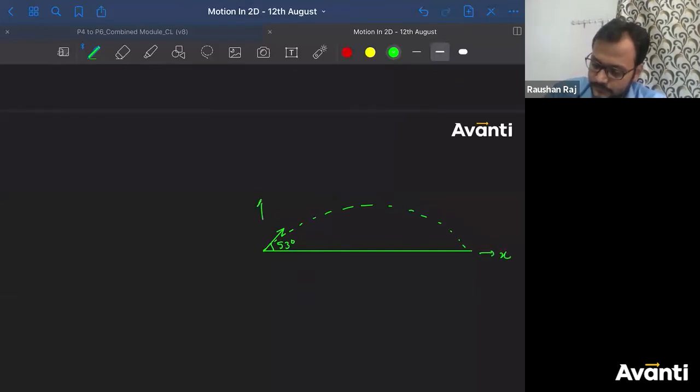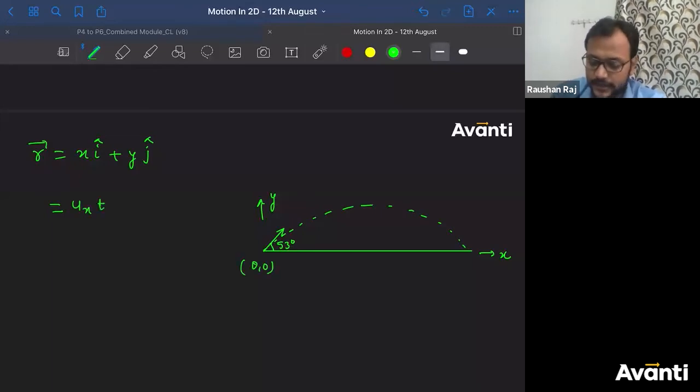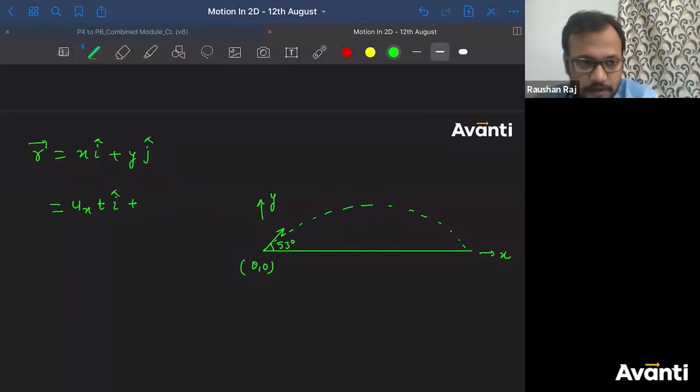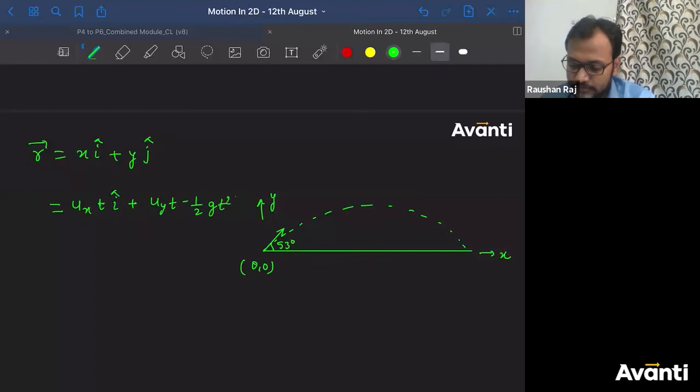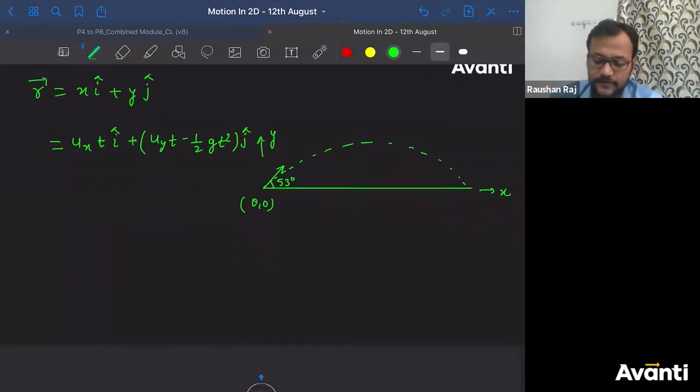R vector will be equal to x i cap plus y j cap. Tell me guys, how do you write x here? So it is ux t i cap, because this is 0, 0. How do you write y, बच्चा लोग? Yesterday only we discussed this. So it is uy t minus half g t square, j cap. This is what the position vector will look like.